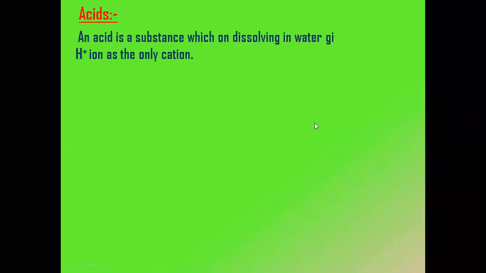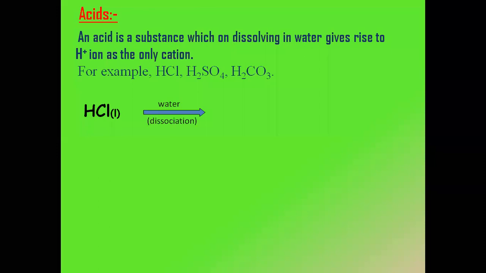Let us quickly revise the definition of an acid. An acid is a substance which on dissolving in water will give rise to H plus ion as the only cation. H plus ion as the only cation. And we also spoke about a few examples, how they split. Did we do this example? HCl dissociates in water to give H plus and Cl minus. Till here we were done last time, isn't it?